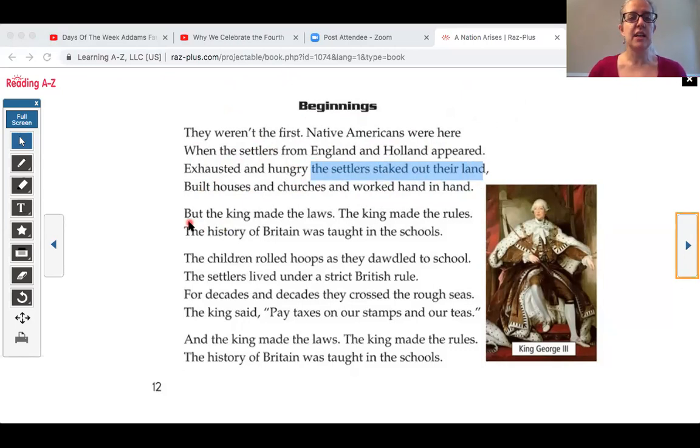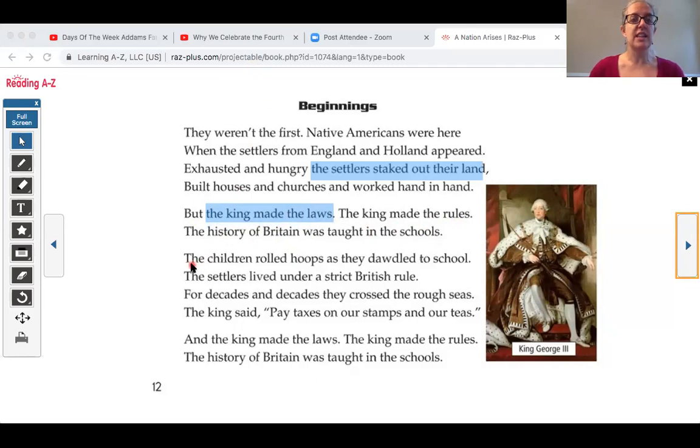Okay, let's read. But the king made the laws. The king made the rules. The history of Britain was taught in these schools. Okay, I'm also going to highlight the king. We know that they were colonies in America. The king, like King George of Great Britain, was in charge of them.